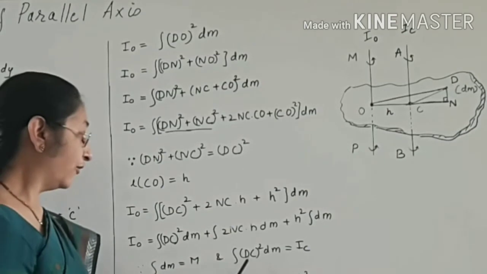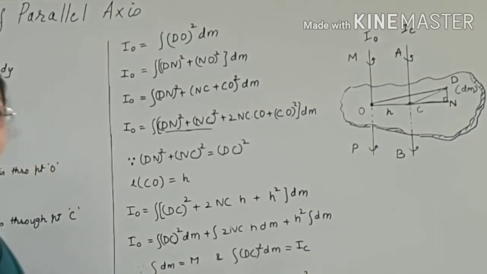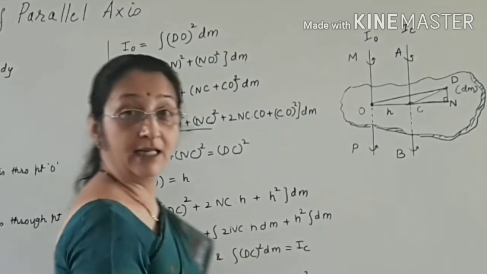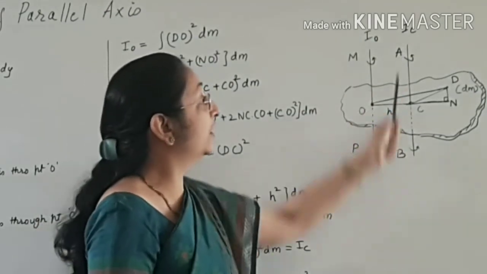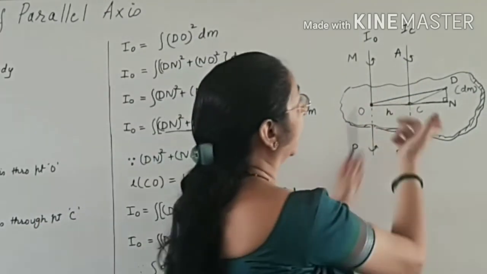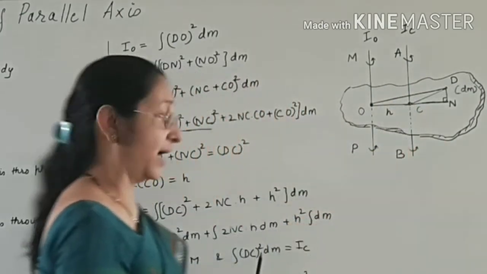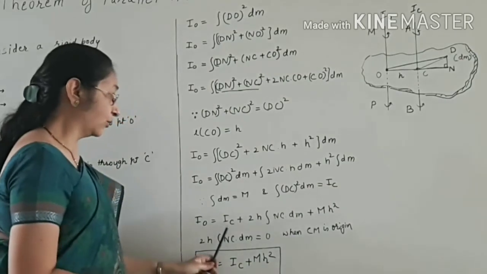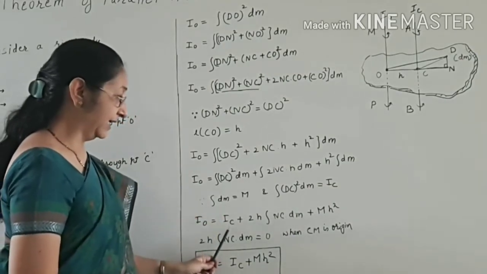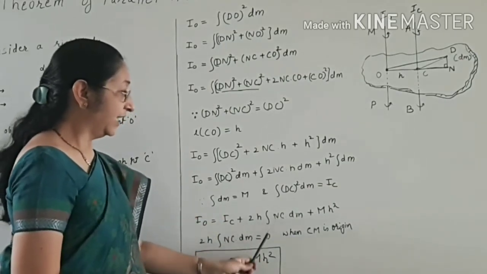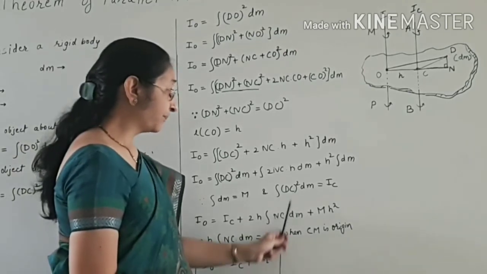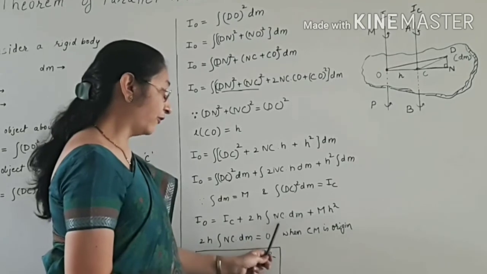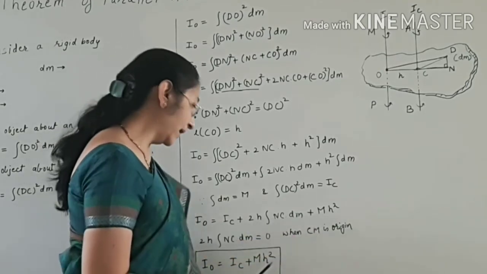Now the integral of dc square dm, we know the integral of dc square dm is IC. That is the moment of inertia of this rigid body when it is rotating about the center of mass. So dc square dm is IC. So IO is equal to, in its place we wrote IC, plus twice h integral of NC dm, 2h comes out, integral of NC dm plus mh square.